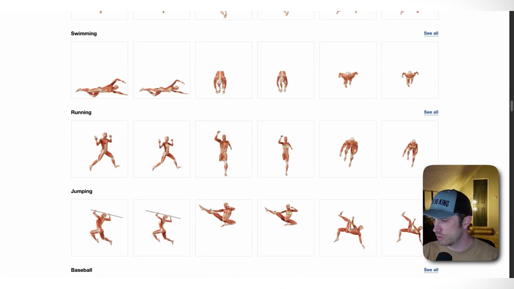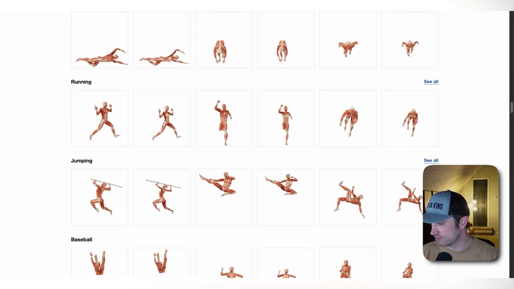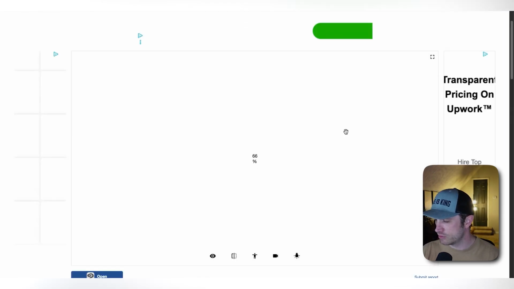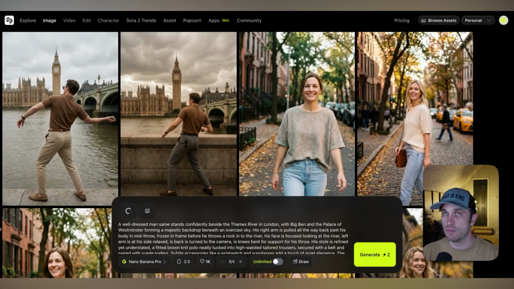Actually, I changed my mind. We're gonna have him jumping into the river. That sounds great. Sure enough, that looks fun. So we're gonna do this. All I'm gonna do is take an image of this. It's like a karate kid jumping. It's not really quite jumping, but it'll be fun. All right, so what I'm gonna do now is upload it back into Higgsfield. I'm gonna change the prompt to have it reference that image in that pose and just recreate that pose. Now, this is one of the hacks I use: if I can't get what I want from prompting 1, 2, 3 times, I'll go and find a pose that I want and have it reference that.